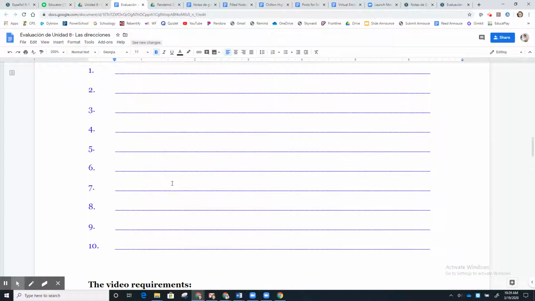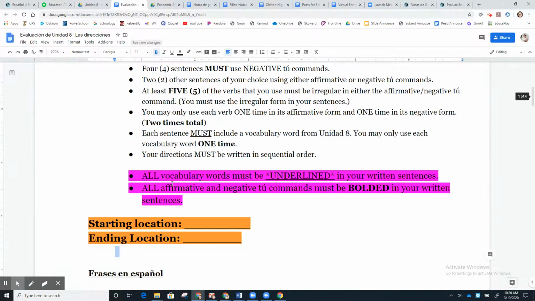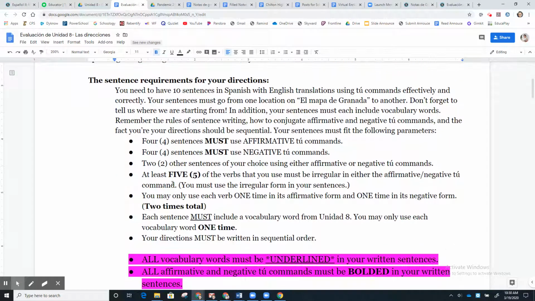As we've talked about many times before, you are writing a translation just in case for some reason I can't understand exactly what you're trying to tell me, then I reference those. So let's talk about what your sentences have to include. First things first, you need to have 10 sentences in Spanish with English translations. Each sentence must use a tú command or a mandato de tú, and you must be giving directions based on La Mapa de Granada, which you saw down below. Make sure you tell us where you're starting from and where you're ending. Each of your sentences must also include vocabulary words from this unit, hence why your vocabulary words and your unit assessment go so well together.